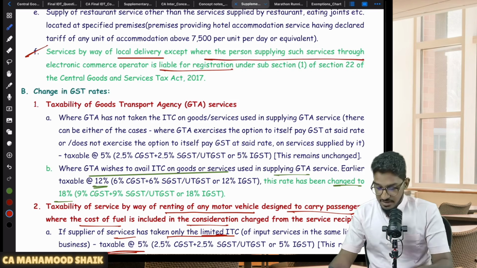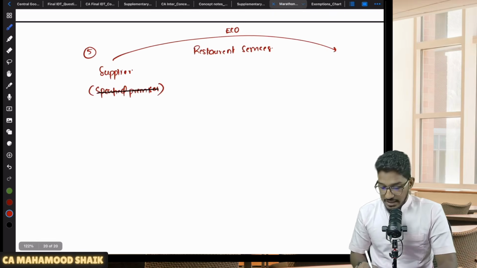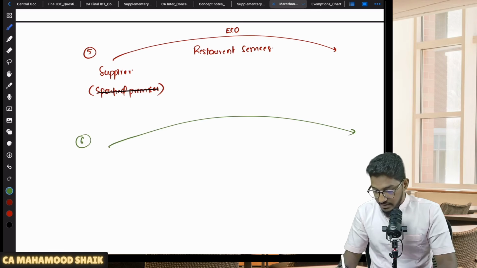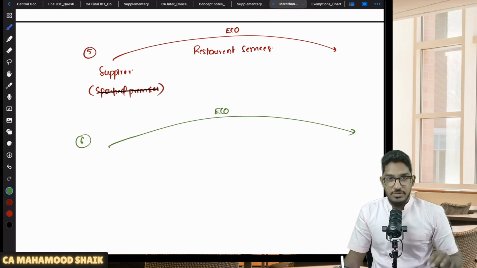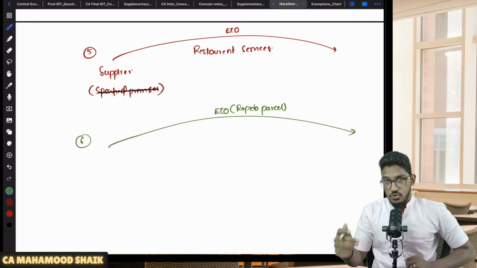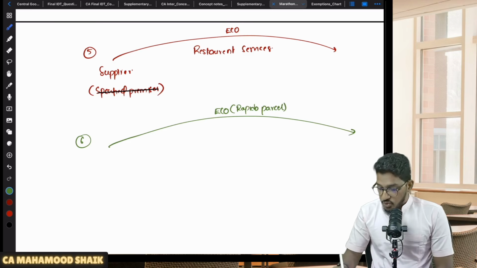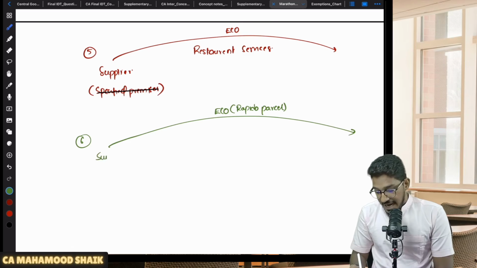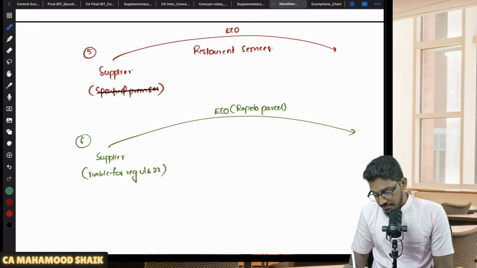for registration. Sir, what are they trying to say here? One more last service they have added here. Through the e-commerce operator, if local delivery services are getting provided. Which services? Local delivery services. Let us take Rapido Parcel. In Rapido, we have an option, Rapido Parcel, Dunzo, we have platforms like that, no? So through that e-commerce operator, if local delivery services are getting provided and if the supplier is not liable for registration, the supplier should not be liable for registration under section 22 subsection 1.